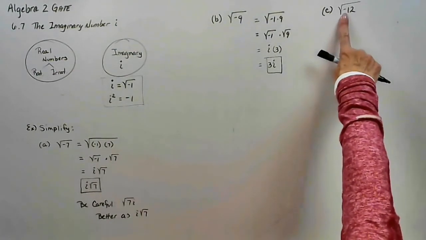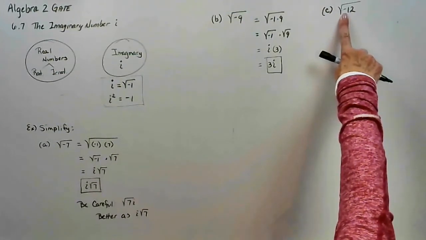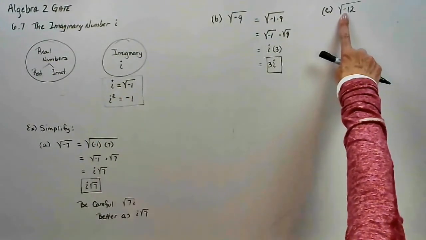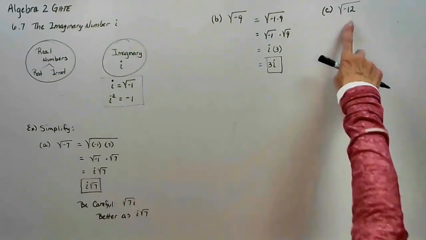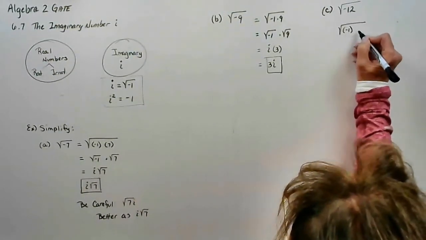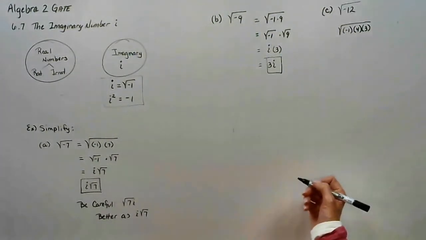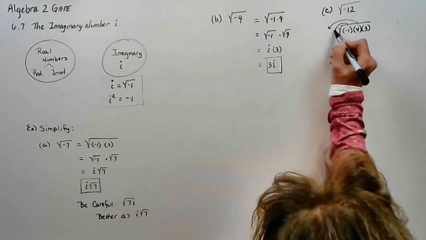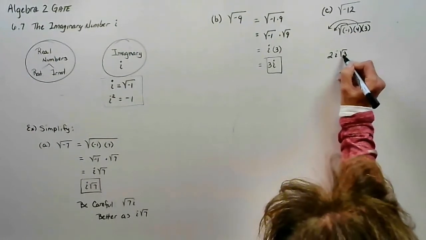Some people will automatically, as soon as they see the square root, not the cubed root, not the fourth root, not the fifth root, the definition is the square root of negative 1. As soon as you see the square root of a negative, you could take the i out right away. But when in doubt, you could always write this as a negative 1 times a 4 times a 3. Look for perfect squares. And now you might see that the 4 is going to come out, the i is going to come out. So you have 2i and the square root of 3 left over.